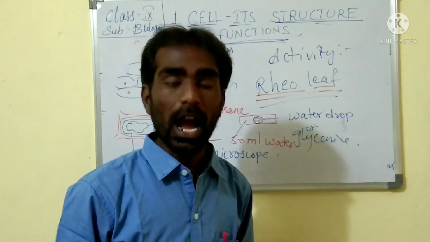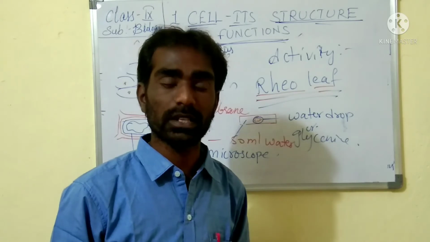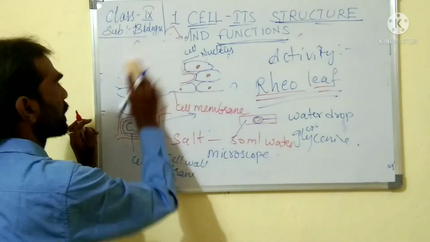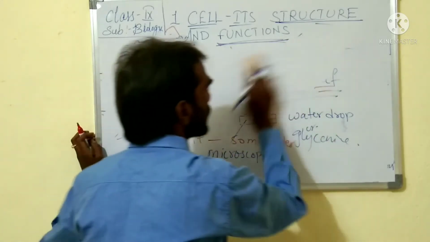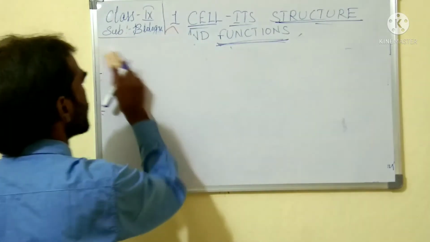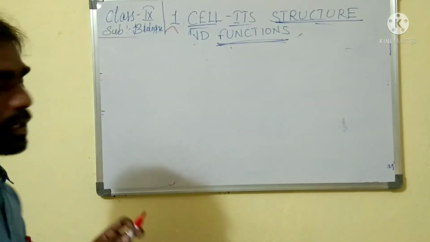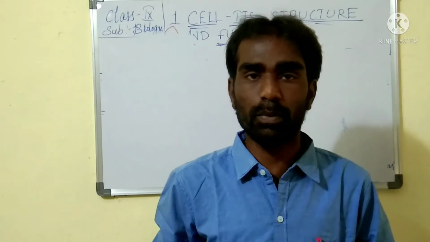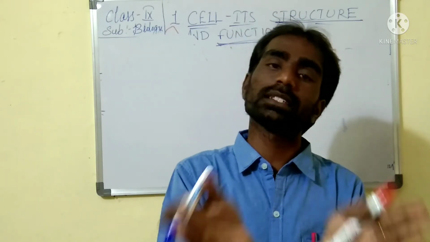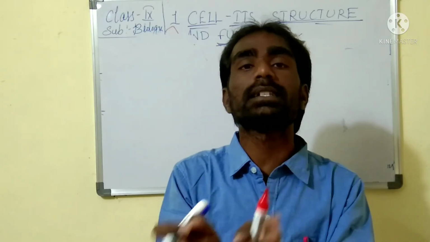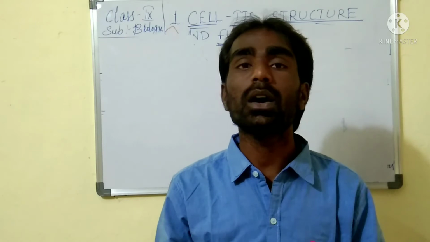What are they? How are they providing the functions and structure of the cell for the living organism? Let us study here. Before that, other components of cells are called cell organelles. If organs are present in your body, you call them body organs. In the same way, the small organs present in the cell are called cell organelles.